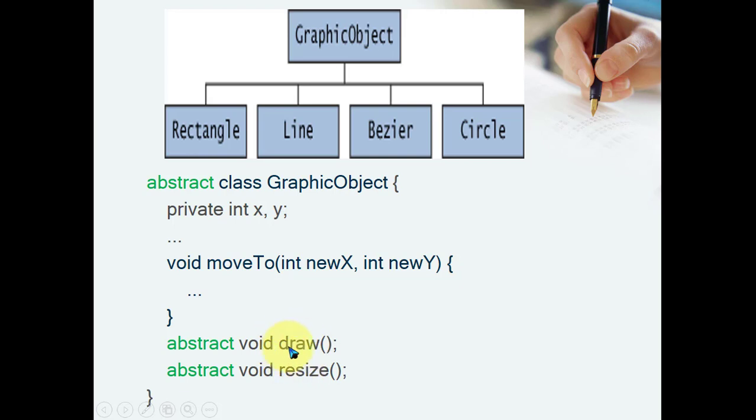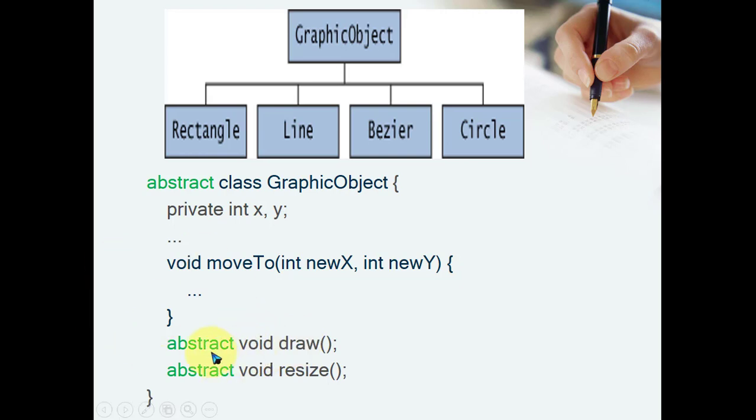You cannot write the procedure for draw and resize for any graphics object without knowing the name of the graphics object. But these behaviors are applicable to any graphics object, and that's why you are applying the rule for all graphics objects. You have to implement these behaviors, draw and resize, for the rectangle, line, Bezier and circle, and you have to provide the specific procedure for that, and then you call the methods.